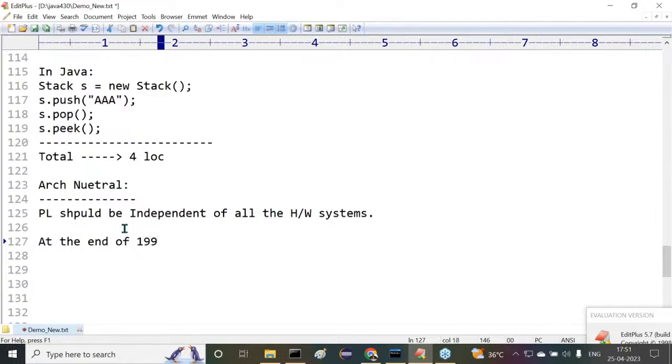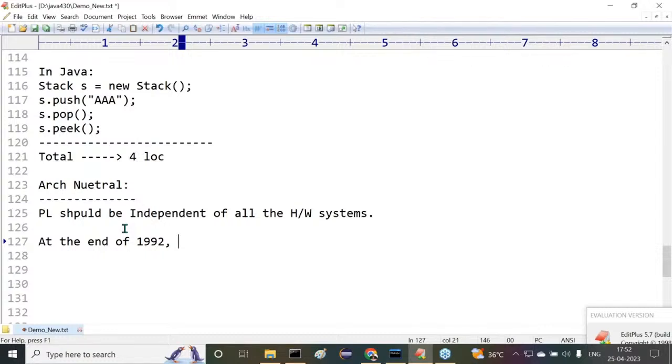At the end of 1992, the new programming language was prepared and completed. The programming language was completed at the end of 1992. After completion of this new programming language, some people wanted to give a name to it. Sun Microsystems wanted to give a particular name to the new programming language. They were searching for a name.